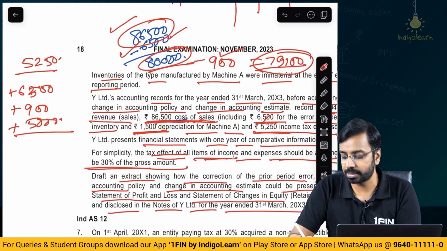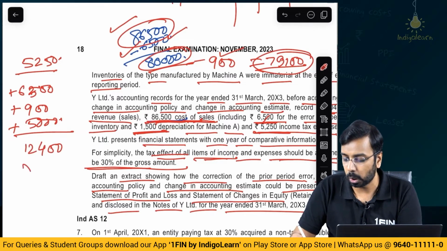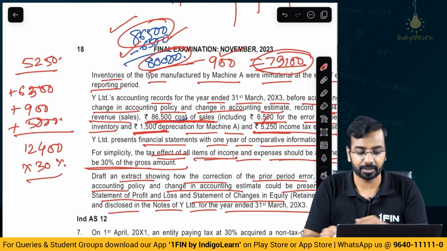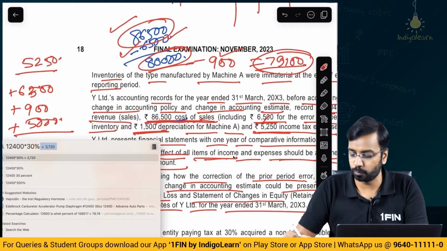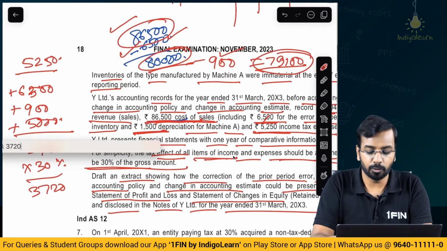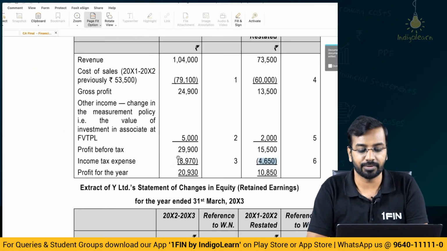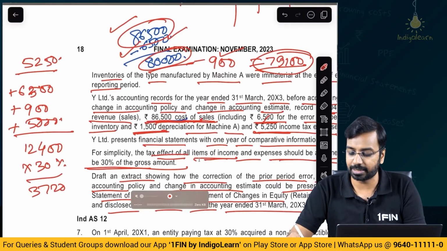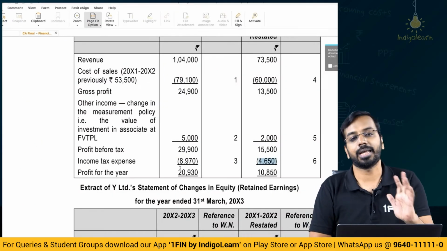So, 6 plus 5, 11, 12,400 of this at 30% impact. So, 12,400 into 30% gives 3720. 5250 plus 3720 is 8970. So, 8970 is the taxation impact.